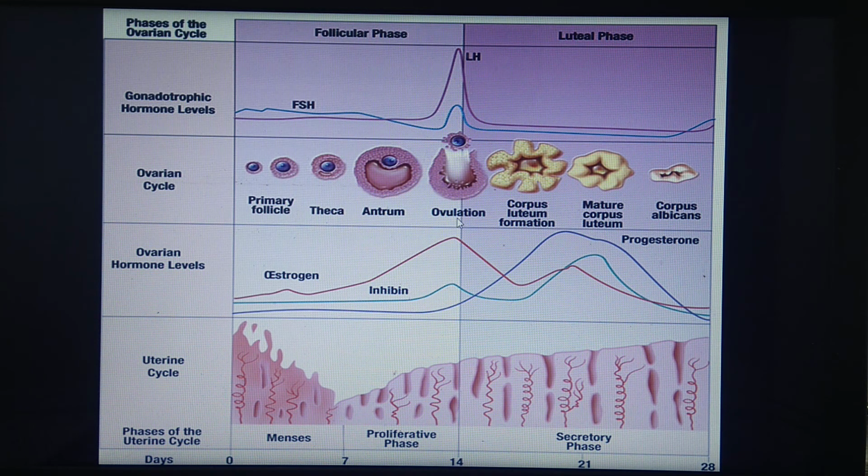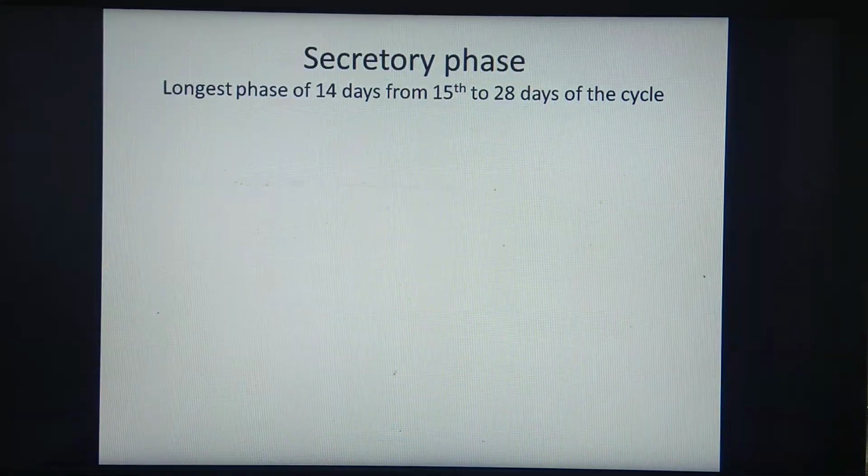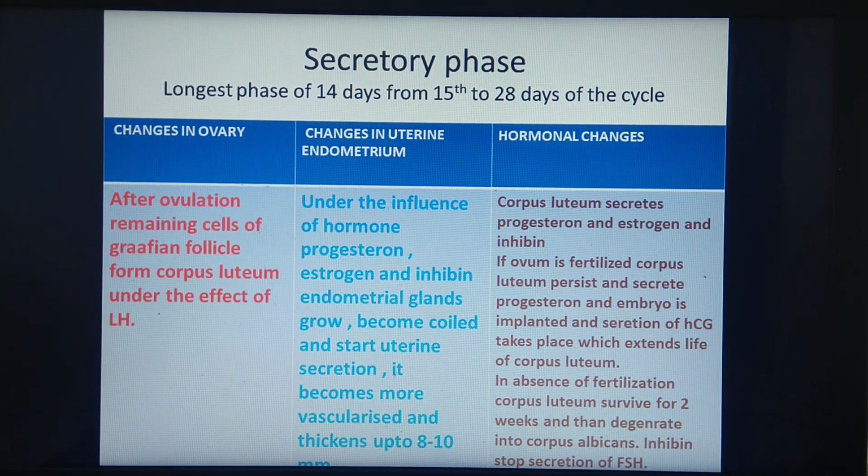So we'll see these changes in the luteal phase. This is the secretory phase, also called as luteal phase. You have to remember it is the longest phase of the cycle. It is of 14 days and lasts from 15th to 28th day of the cycle. We'll see the changes. What are the changes seen here? Changes in ovary, in uterine endometrium, and hormonal changes.